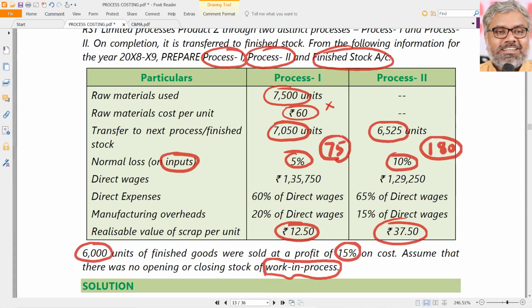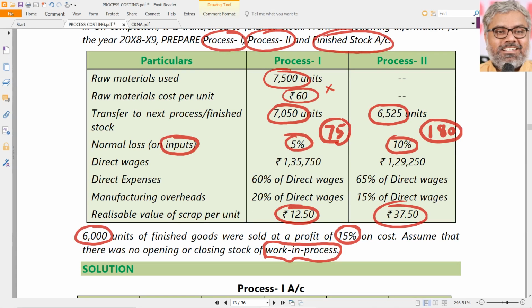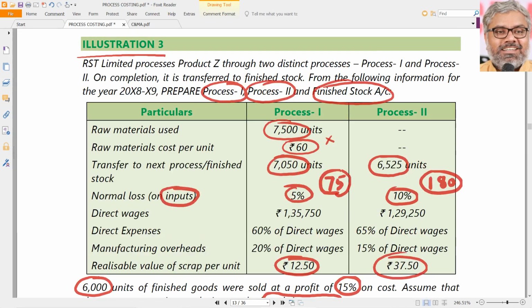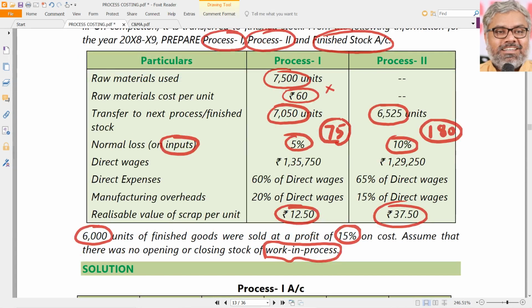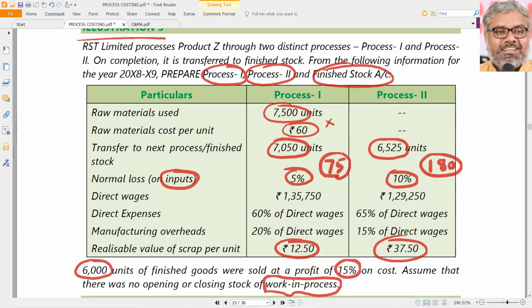It can actually be asked as prepare an income statement, though it is not asked. Only process 1, process 2 and finished stock are asked. But this can be used for preparing a cost sheet at the end. Instead of cost sheet, you call it income statement or profit and loss account, whatever we can call it. Let us call it profit and loss account. Also, prepare profit and loss account can be a requirement here. Since sales are given anyway, can we find out profit or loss? Yes, definitely we can. So let us prepare that also.